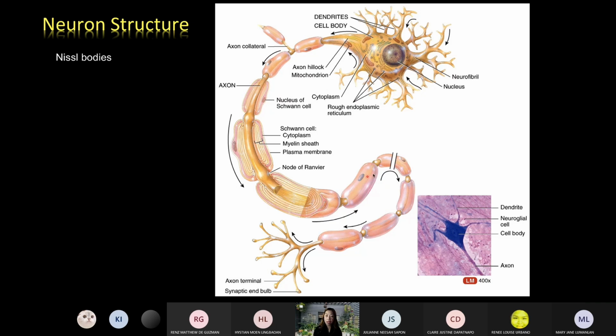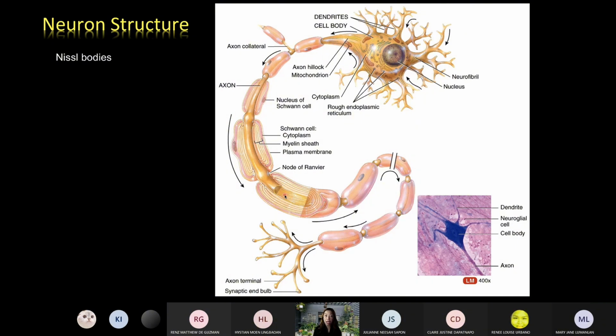Looking at the end of an axon, it branches to become several axon terminals, each ending in a synaptic bulb or a terminal button. In addition, the axoplasm also contains neurofibrils and mitochondria.